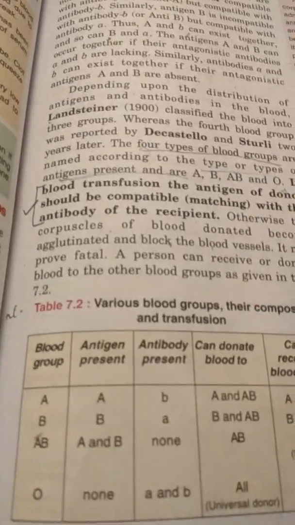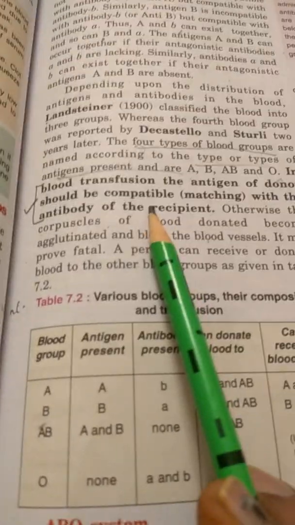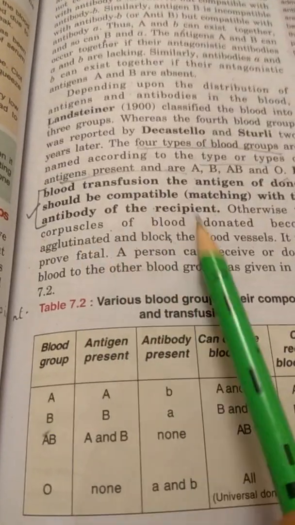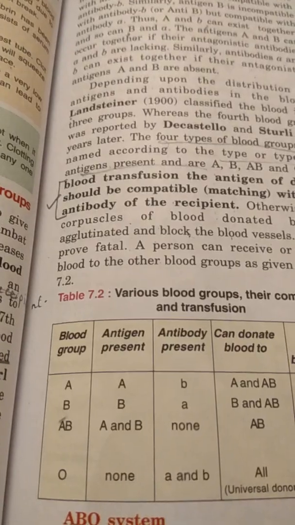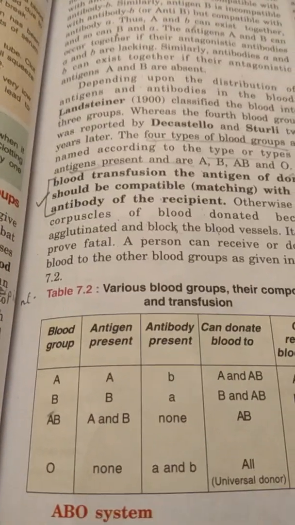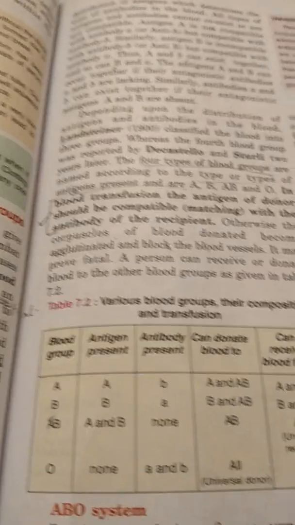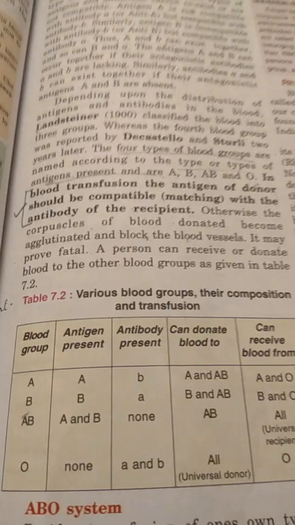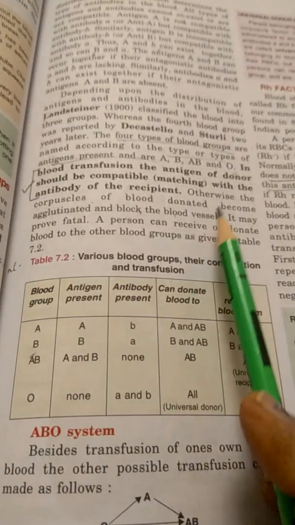So in blood transfusion, the antigen of the donor should be compatible with, should be matching with, the antibody of the recipient. This is the main concept during blood transfusion. One has to be very careful that if blood is transfused, then the antigen of the donor should be matching with the antibody of the recipient.